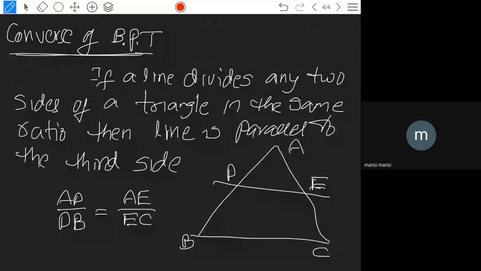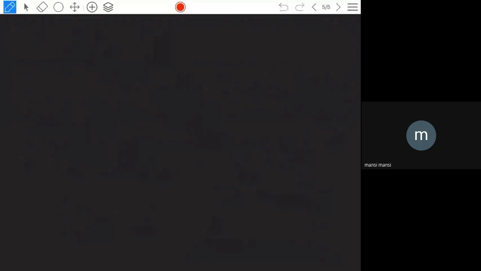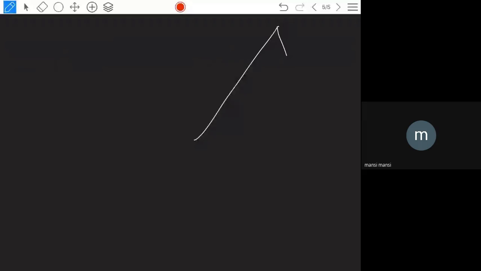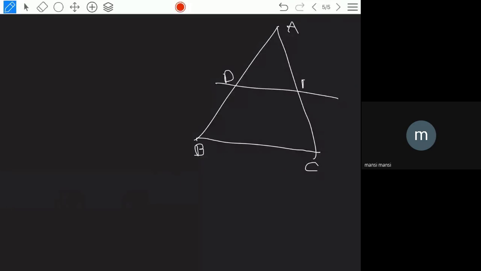So let us consider that it is not given that DE is parallel. Suppose DE is not parallel to BC. Take the triangle ABC once again. If DE is not parallel, there will be another line from the point D that is parallel to BC, meeting AC at another point.